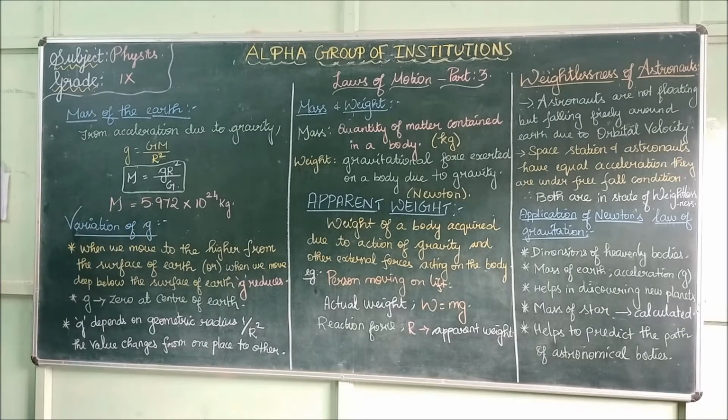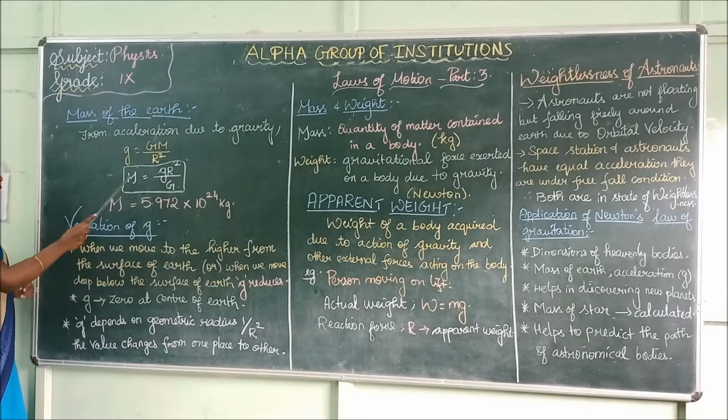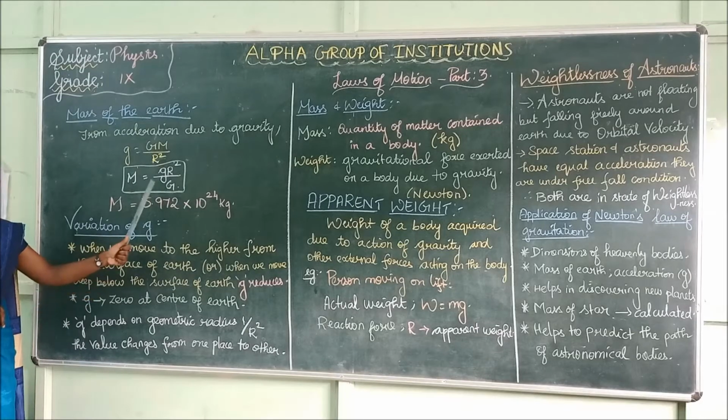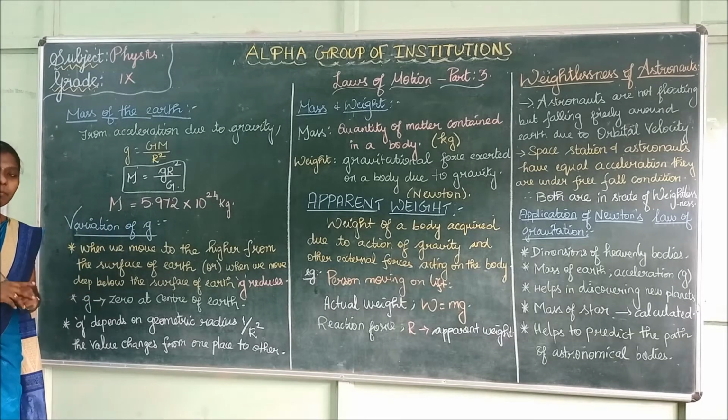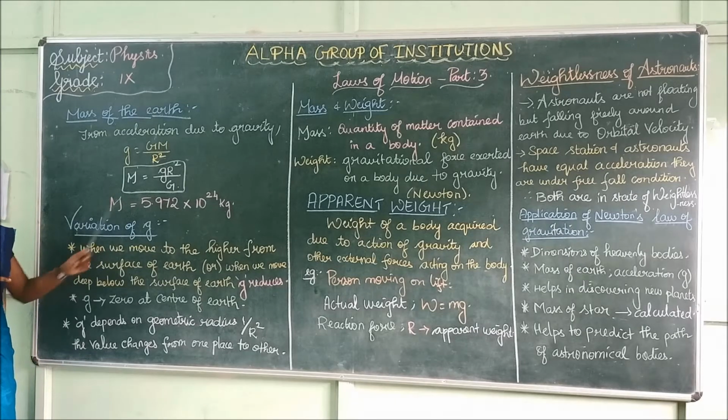From this, if we have to calculate the mass, cross multiply: M is equal to g r squared divided by G. This is the formula to calculate the mass of the earth.